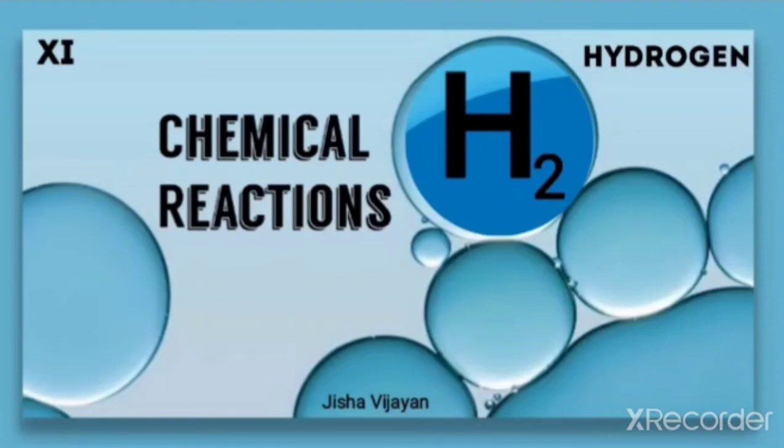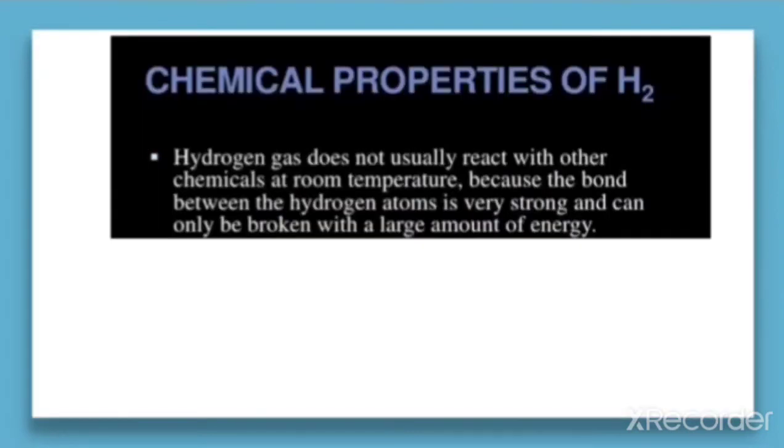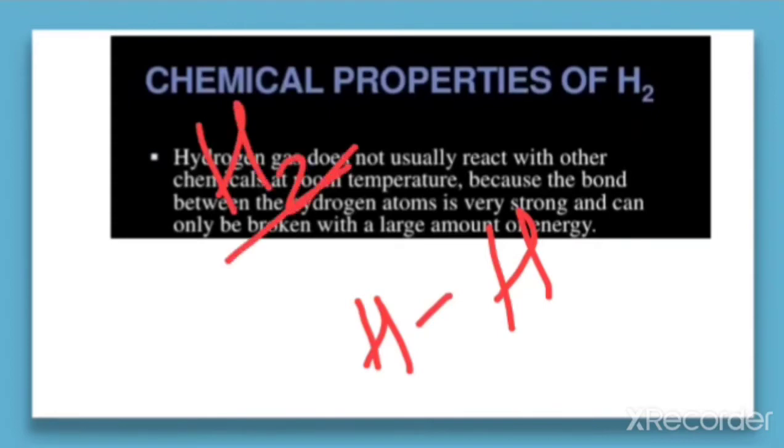Hello students, in this video we are going to discuss the chemical reactions of dihydrogen, that is H2. The chemical properties of hydrogen depend upon the bond dissociation enthalpy. Usually hydrogen gas does not react with other chemicals at room temperature because the bond between the two hydrogen atoms in the hydrogen molecule is quite strong. Because of the stronger bond, it is not easy to break, therefore it does not react at room temperature.